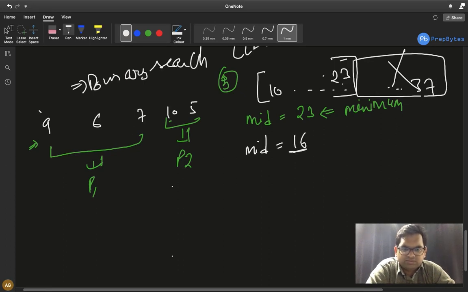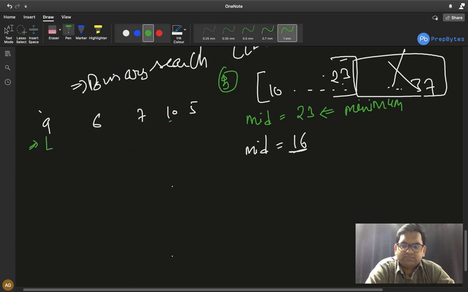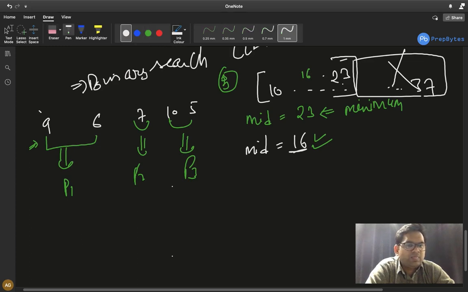Now is 16 possible? Let's see. 9 plus 6, 15, 15 plus 7, 22, which is greater than 16. So the only possibility is 9 plus 6, and we get painter 1 here. 7 plus 10 is greater than 16, so the only possibility is just 7, painter 2 here. And 10 plus 5 is 15, so painter 3 here. We do have 3 painters, so this is also very much possible. And since 16 is possible and 16 is less than 23, obviously we will now discard the right hand side.